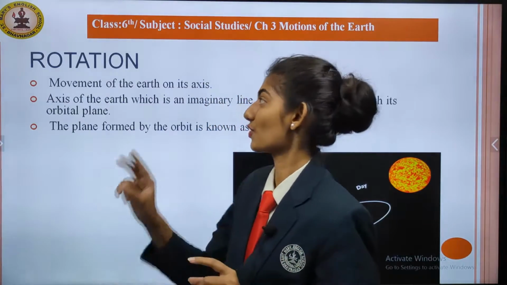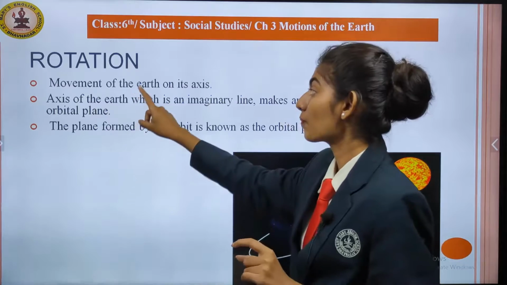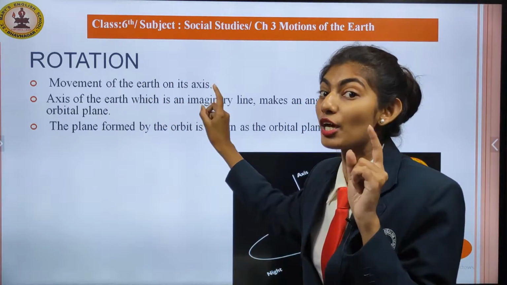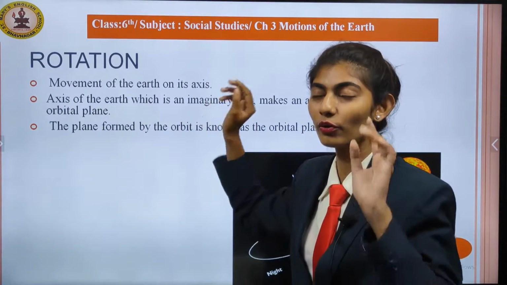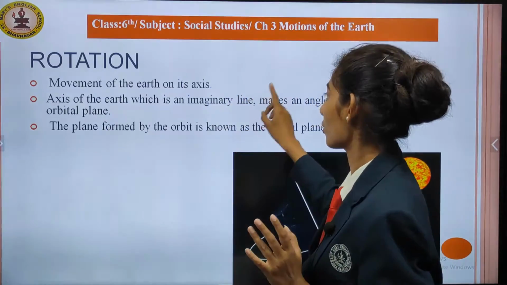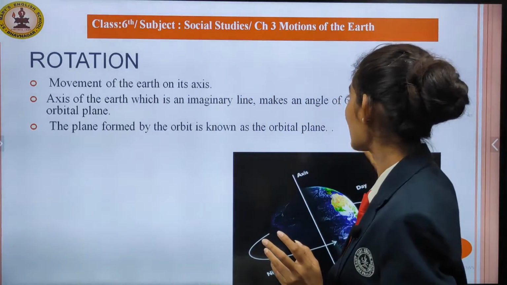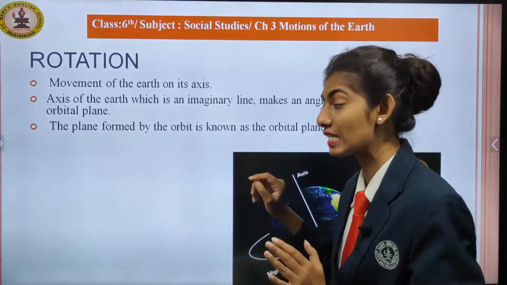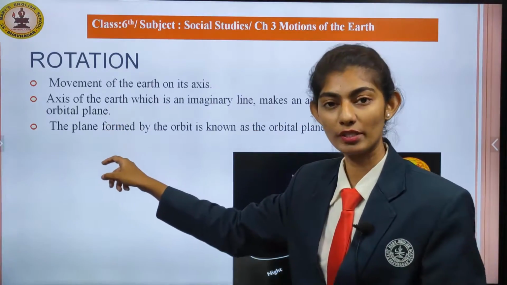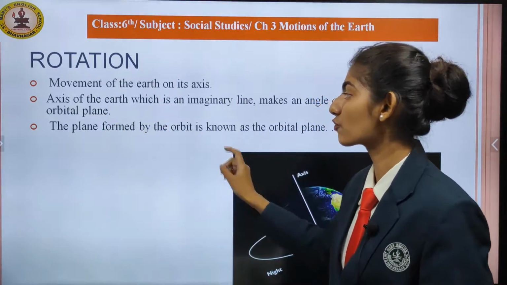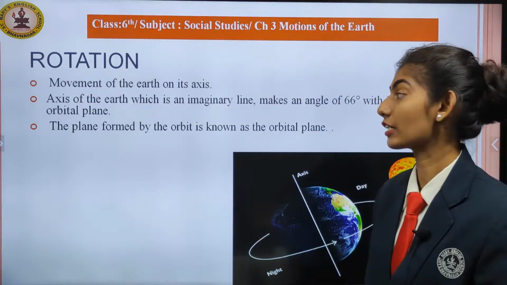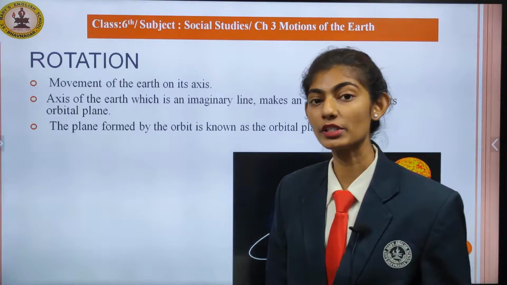So see the next line. What is the next line? Axis of the earth which is imaginary. You have to imagine the earth is rotating. This imaginary line makes an angle of 66 degrees with the orbital plane. This plane is formed by the orbit and it is known as the orbital plane.